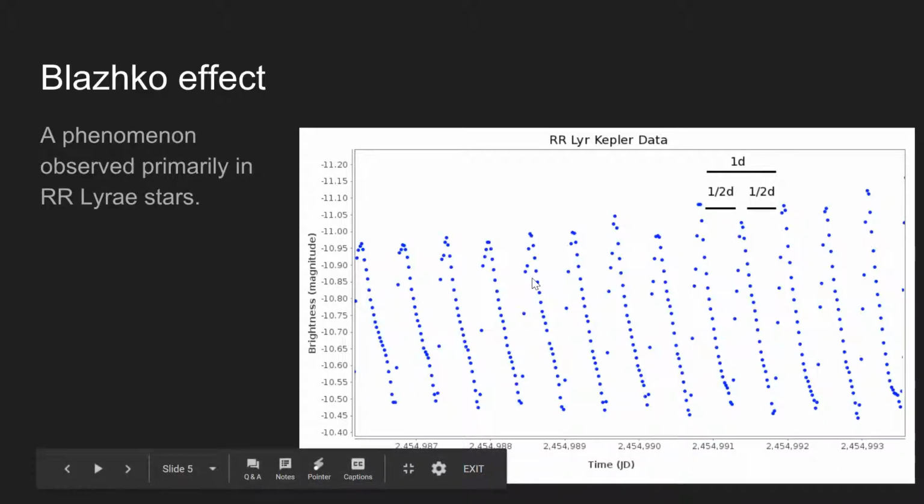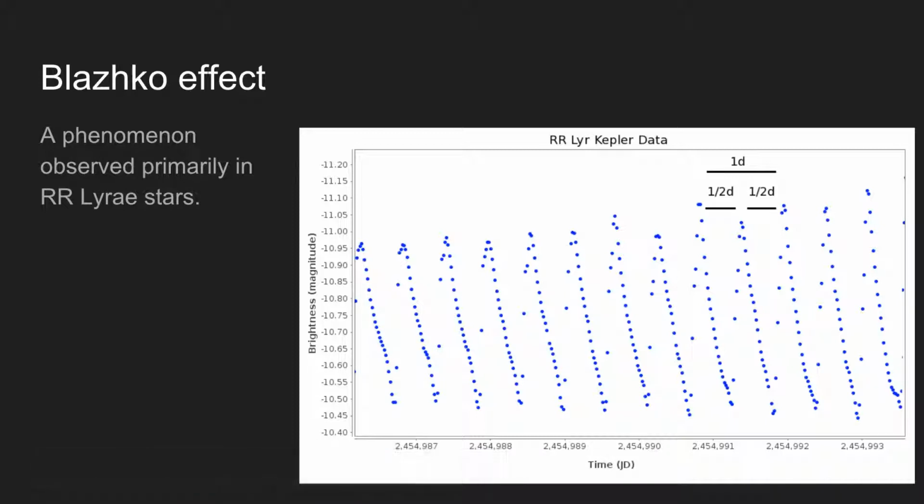One interesting phenomenon is the Blazhko effect observed in RR Lyrae stars. It is a variation in period and amplitude that occurs over time. It was first observed in 1907, but scientists are still trying to determine what causes it to this day. One possible factor is the period doubling phenomenon caused by RR Lyrae stars having 12-hour pulsation periods. Because nightly observations are made 24 hours apart, the maximums observed at night differ from those observed in the day, as shown by this light curve.